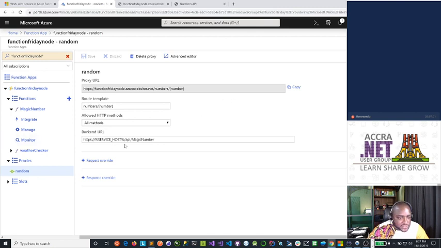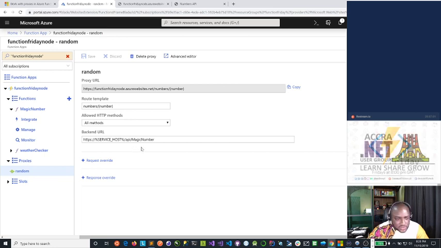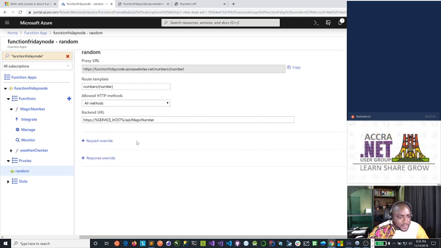So slash API. Yeah, so HTTPS double slash, we have our percentage service host percentage slash API slash our magic number. Yep.